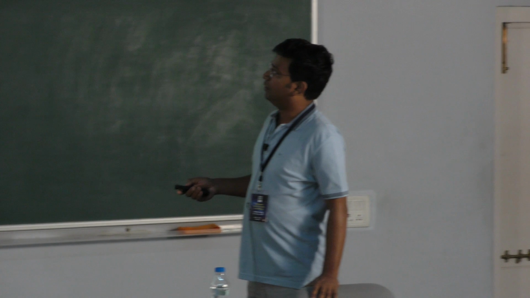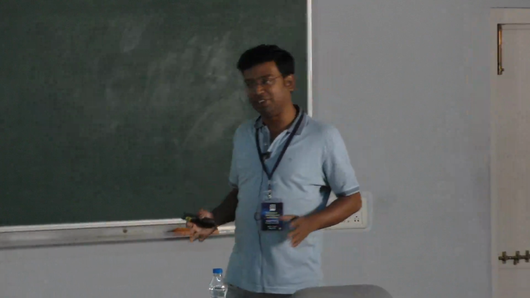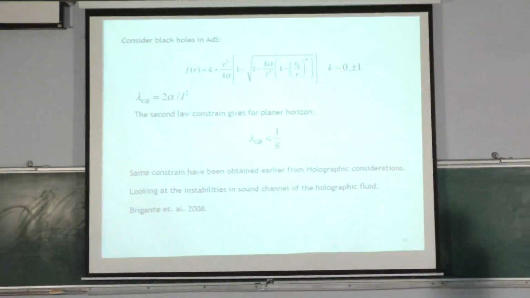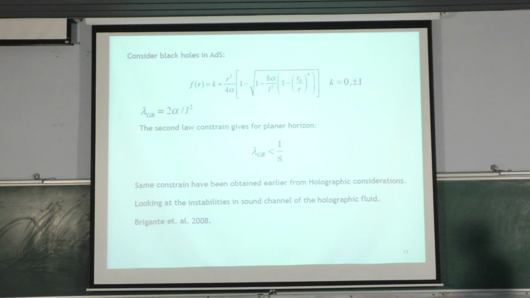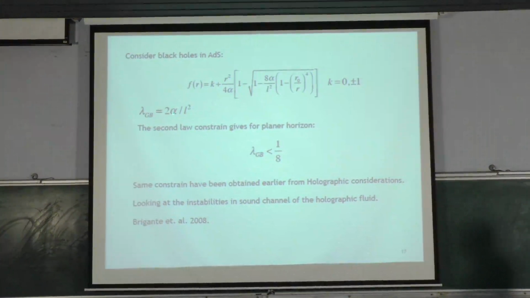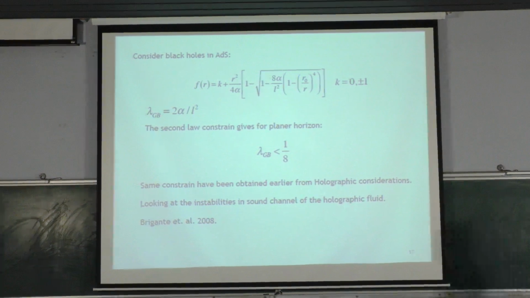The least interesting is the asymptotically flat case, where the constraint simply says that there is a black hole. But if you go and do it for black holes in AdS, you get constraints on the higher curvature couplings, normalized by the cosmological constant, which were earlier obtained from holographic considerations.